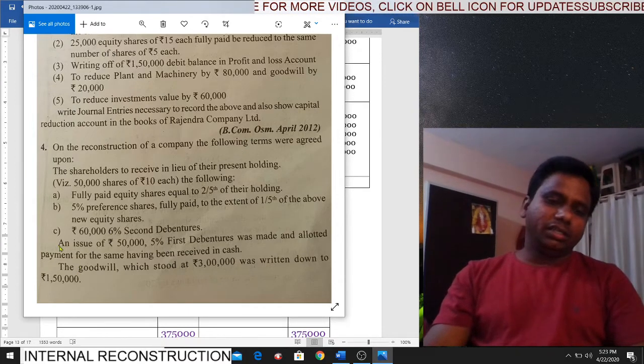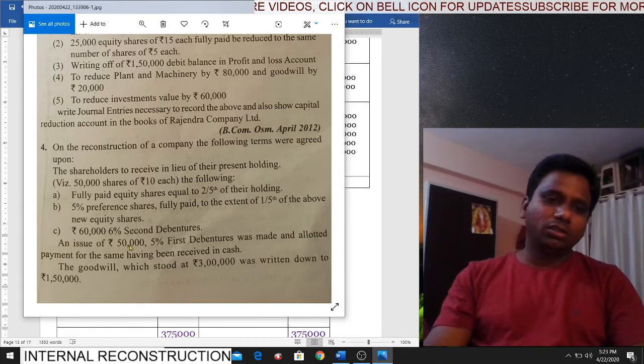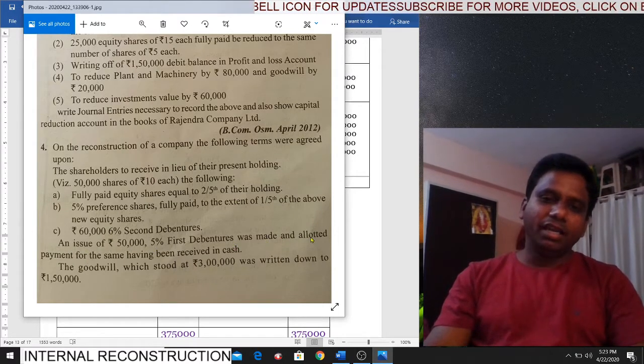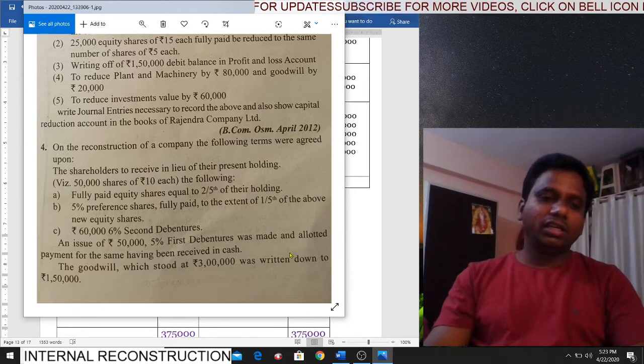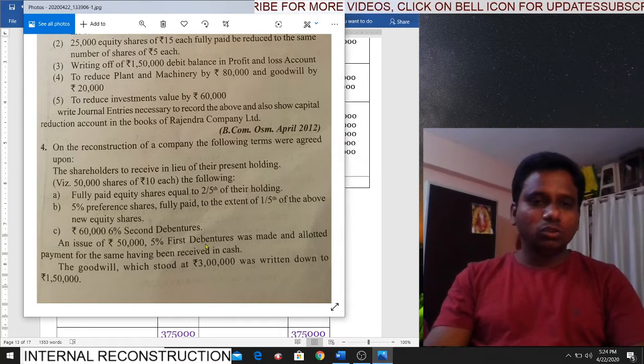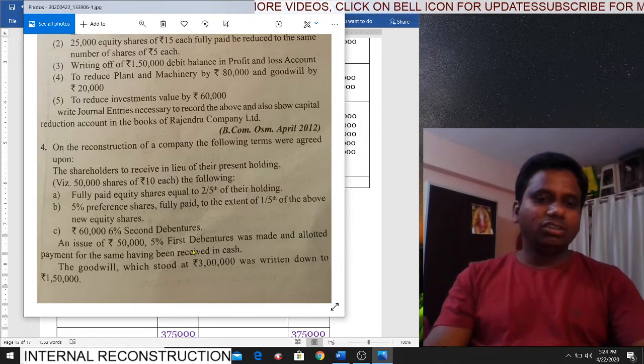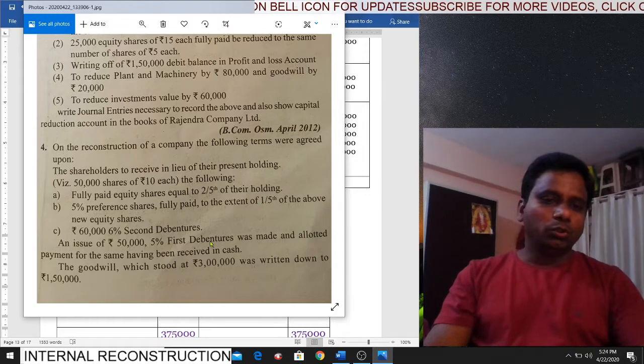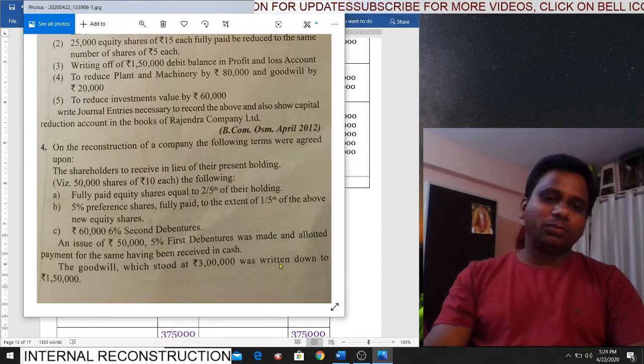Next, now from this is other part. Next, what happened? An issue of 50,000 worth of 5% first debentures was made and allotted, payment for the same having been received in cash. This is a new transaction. We have issued 5% first debentures to the public. So we have received 50,000 rupees in cash. Do remember, we have to record a separate entry for this transaction.